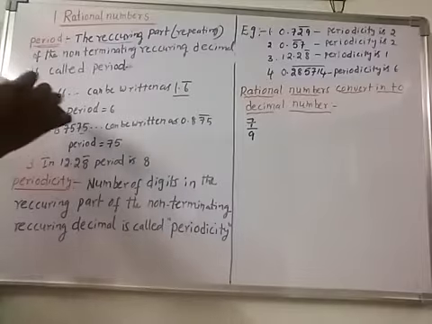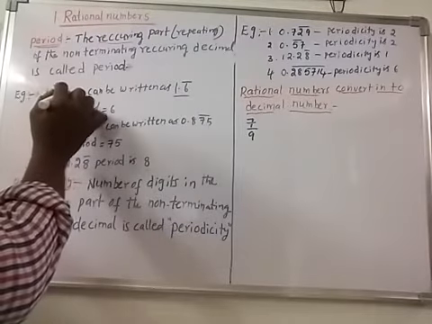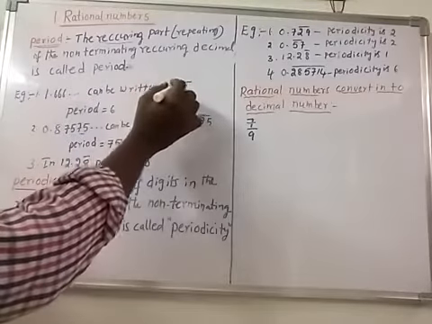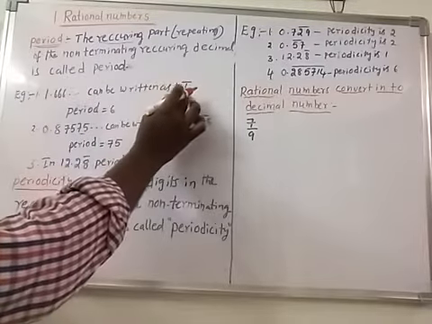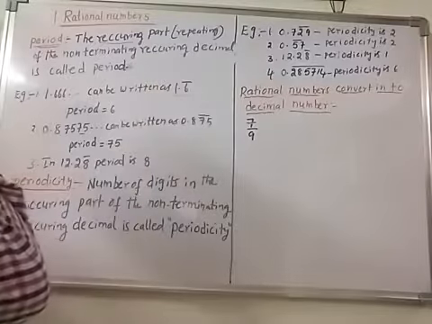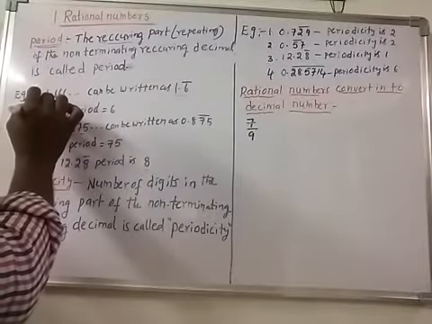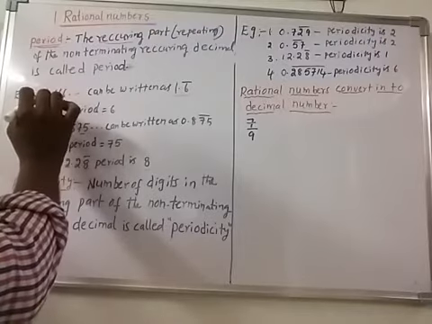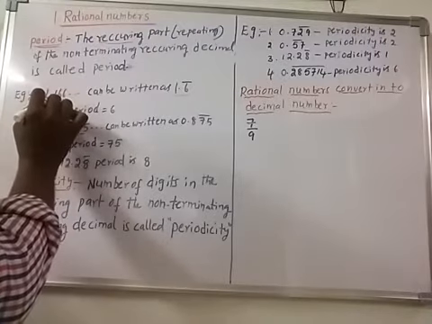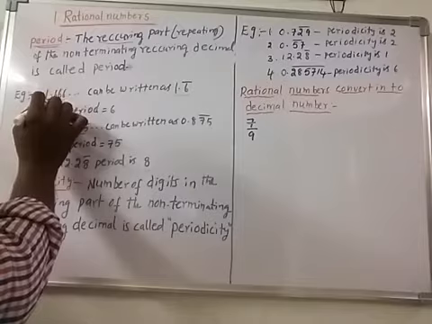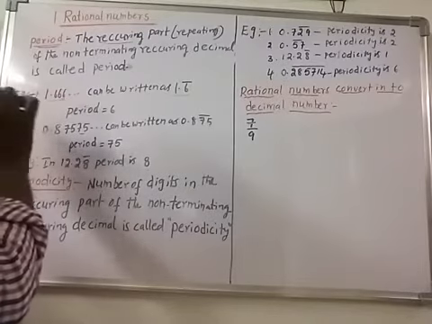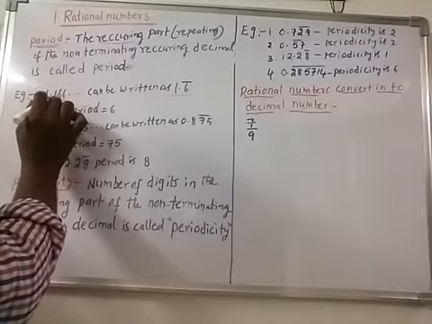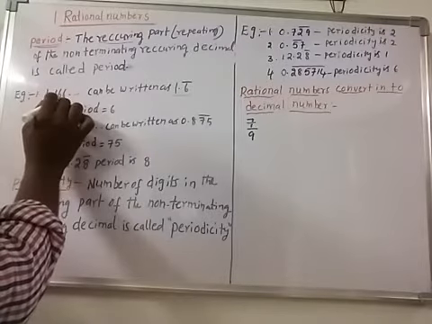For example, 1.666 and so on can be written as 1.6 bar. Here in this decimal fraction, which digit is repeated? 6 is repeated.